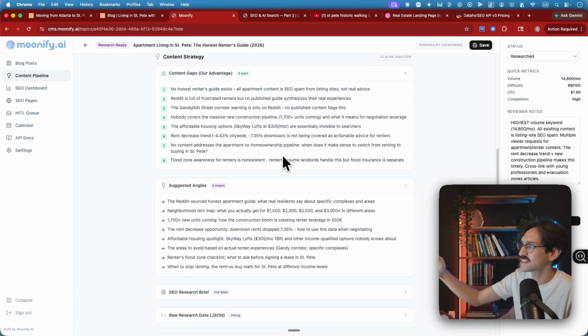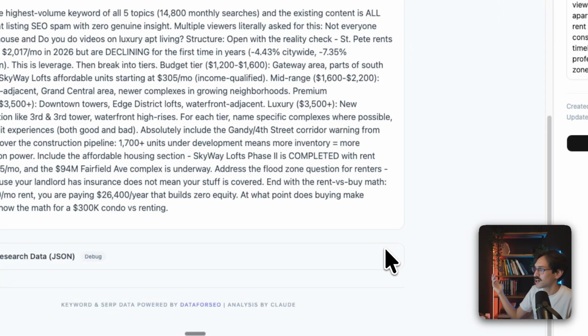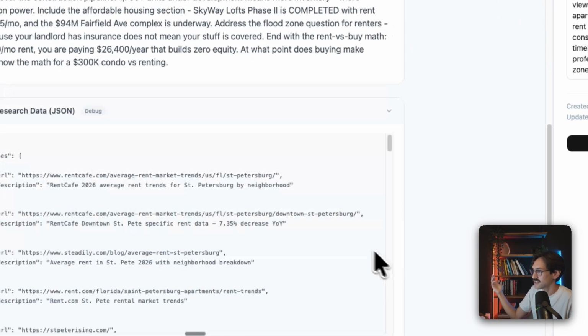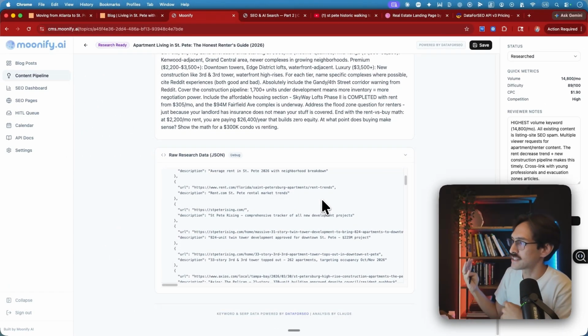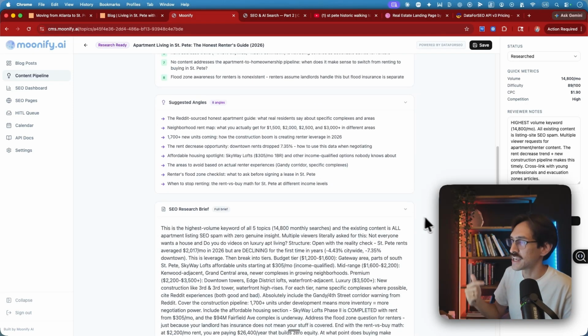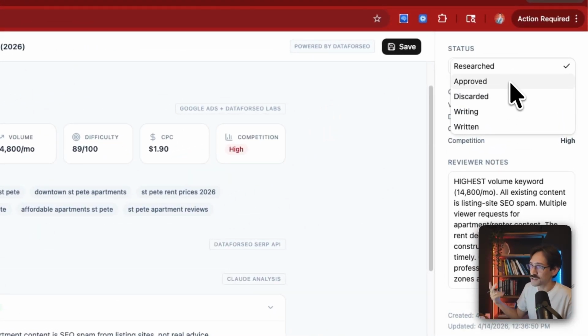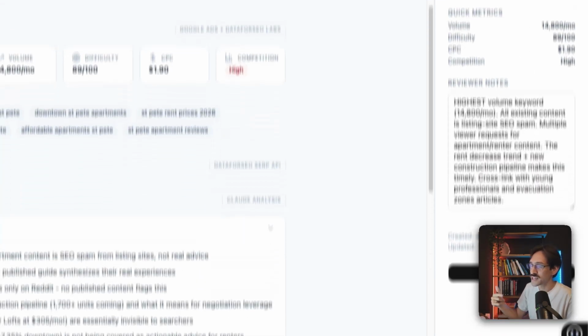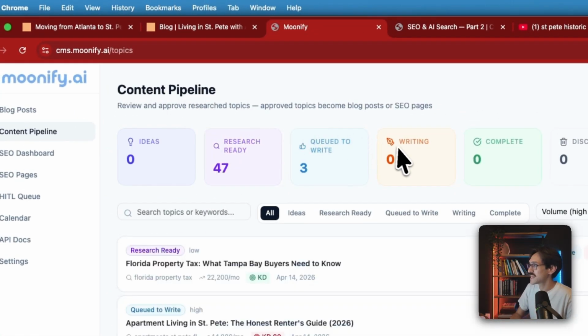So this is his reasoning behind why we should write this post. And it breaks it down the exact same way that the SEO companies would want it to. So you could even send this to your SEO guy if you wanted. But if I like this topic, I can hit approved and I can hit save, and it will just move on to approved.